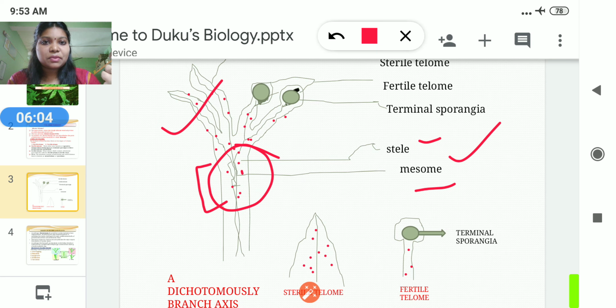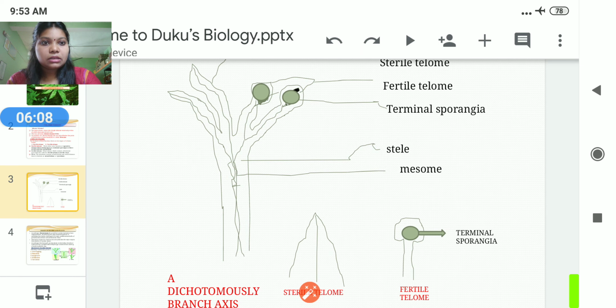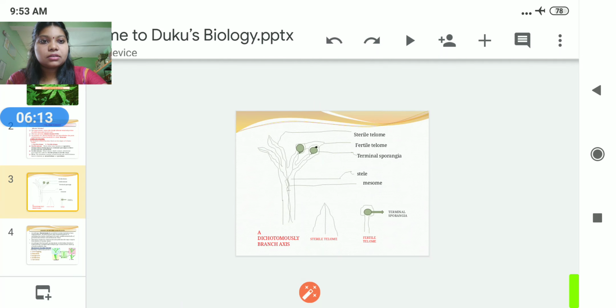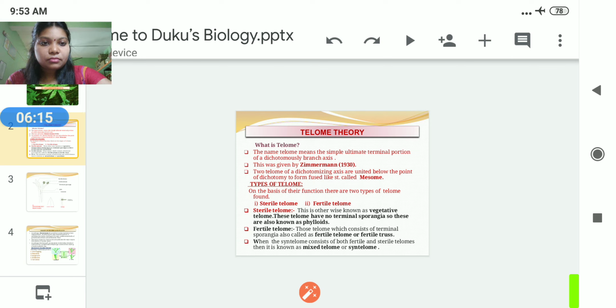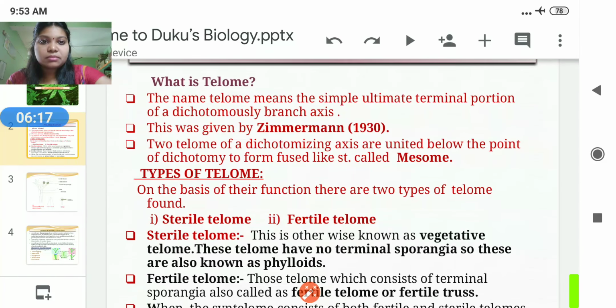It means it may be xylem, phloem. These are all the things present in between this. Okay, and coming to the next slide, it is of two types on the basis of their telom, like sterile telom